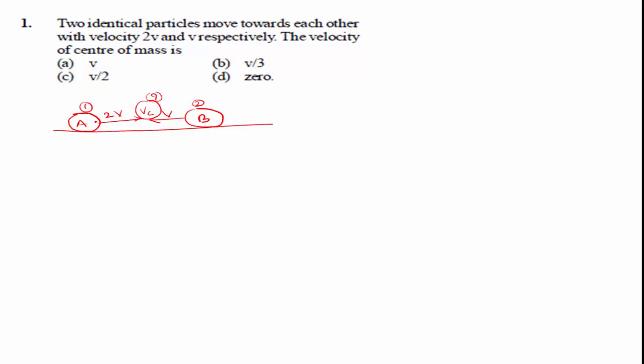Here, when these two identical particles move towards each other, the total mass is 2m, and the velocity of the center of mass is equal to, after the collision, 2mv minus mv. Here we get the velocity of the center of mass is equal to v divided by 2. Option C is the right answer.